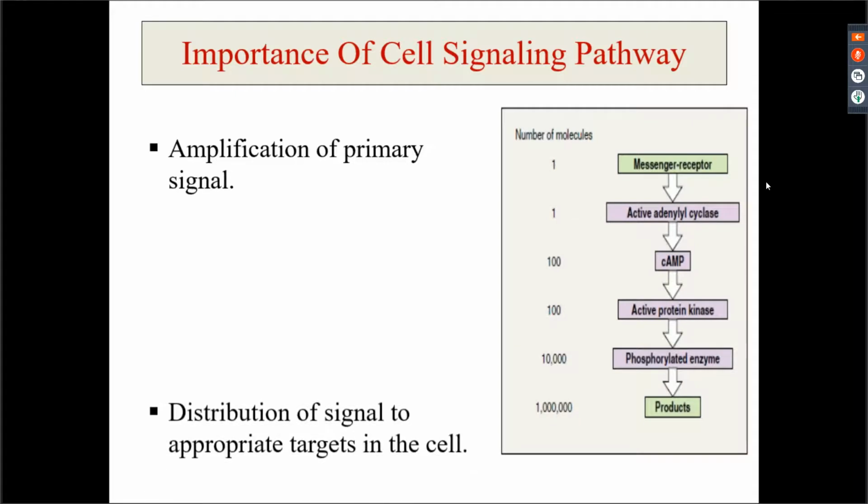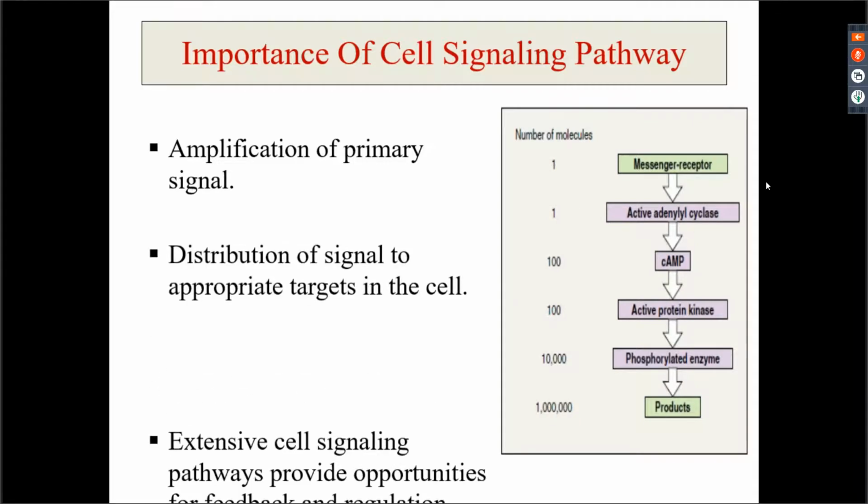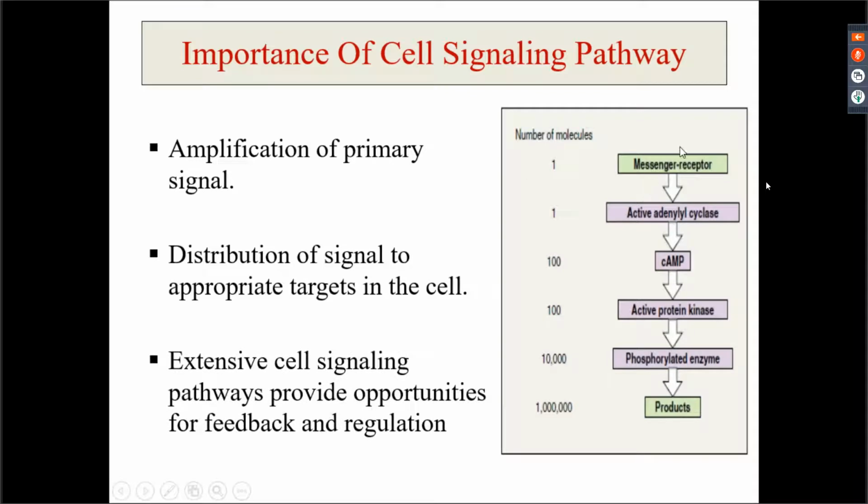Importance क्या है? Importance ये है कि it produces amplification of primary signal. हमारे पास एक particular signal molecule था, एक particular chemical messenger था, एक मॉलिक्यूल था मैसेंजर का, उस एक मॉलिक्यूल से एम्पलीफाई होके you can see it is producing, it can produce 100 or 1000 or 10,000 times of the response. So there is an amplification of the primary signal. This is one of the importance of signal transduction pathway.